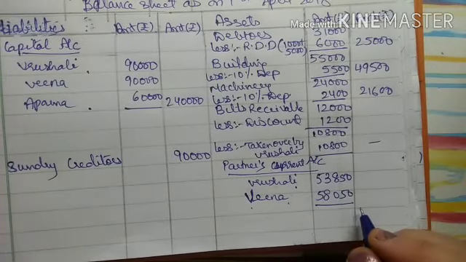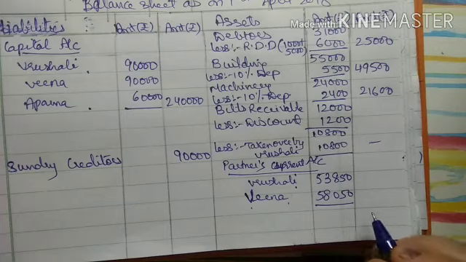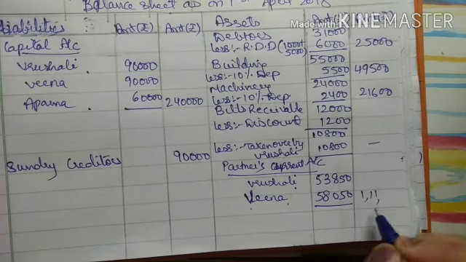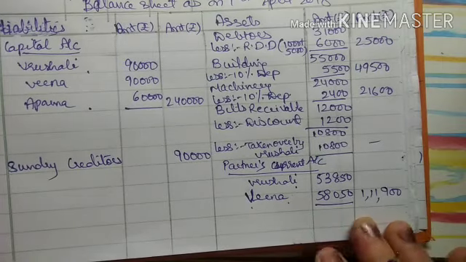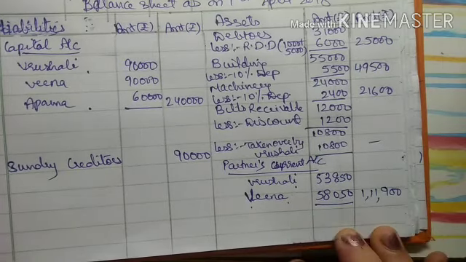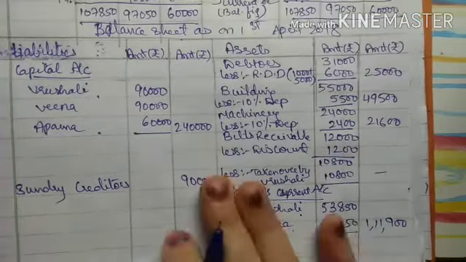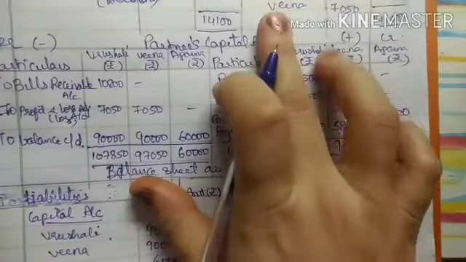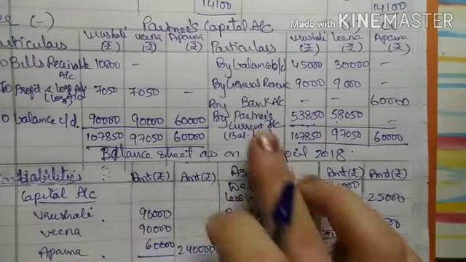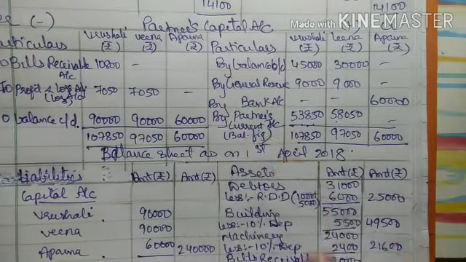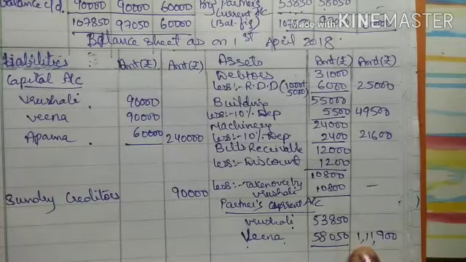So when I add it, I will get the amount 1,11,900, right? 1,11,900. So now we have closed the profit and loss adjustment account, we have closed the partners capital account, whichever is the balance, it came on this side, that's why we have written it on the asset side as partners current account.